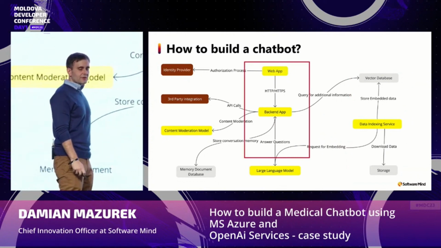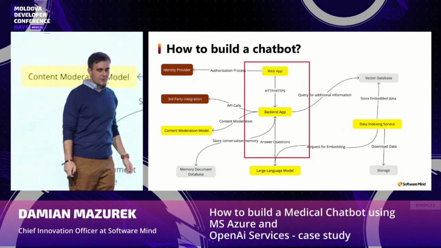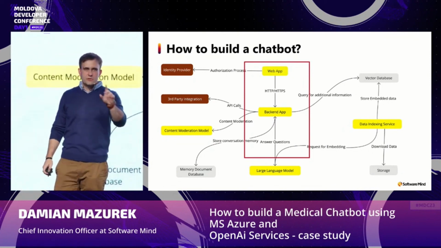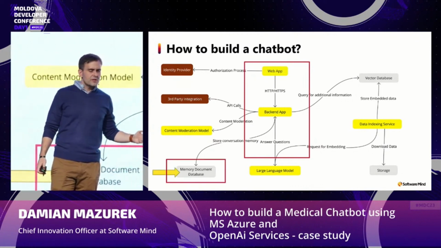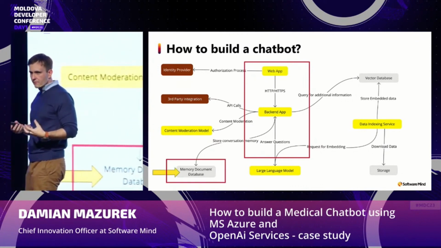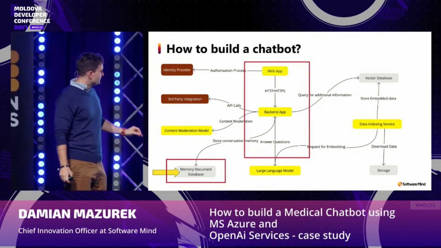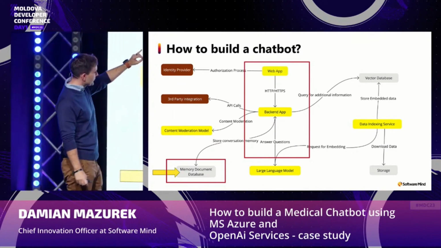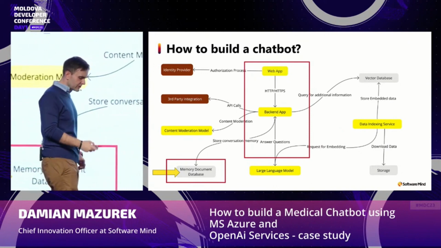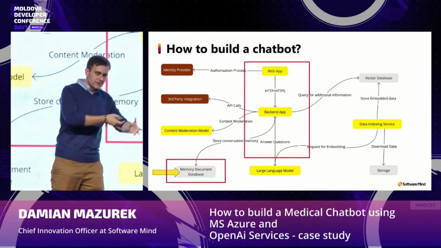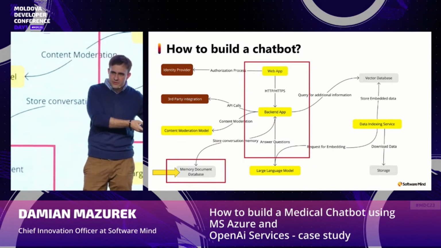Okay, next we have the main core of the application, our web application and the backend, which we need to develop. And this is very important because most of the models are stateless, so they do not remember anything. So we need to create the short-term memory, store it, and also prepare it. Because when every request comes from our user, we need to save it. We need to save every response from the large language model. And at every request, we need to put it inside the request so the model would know what the history and the context of our conversation were.